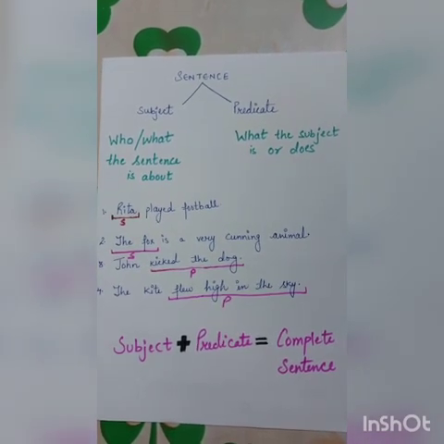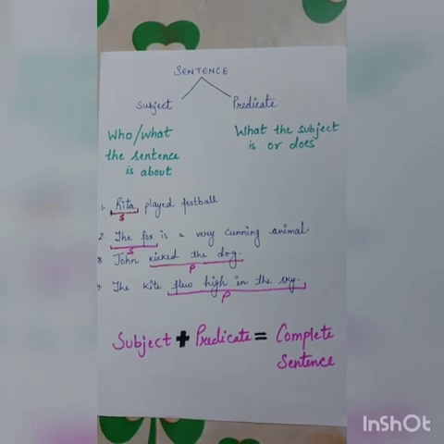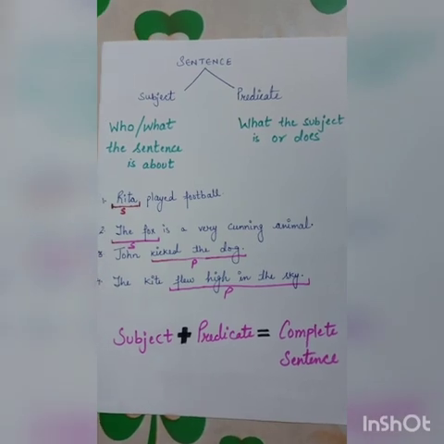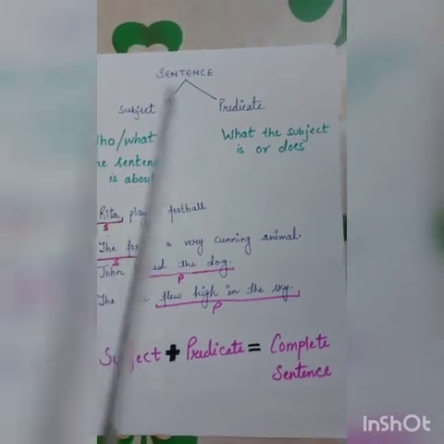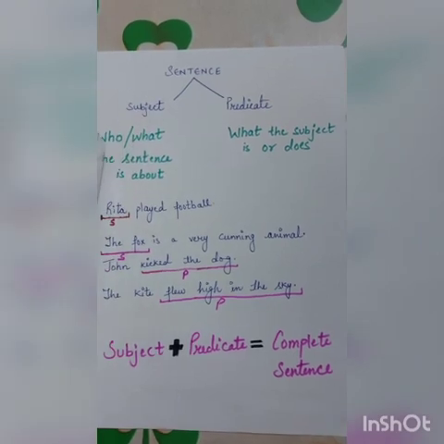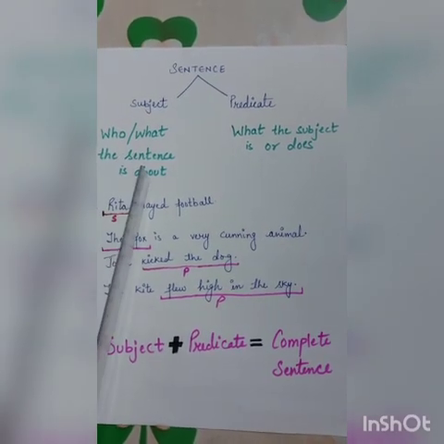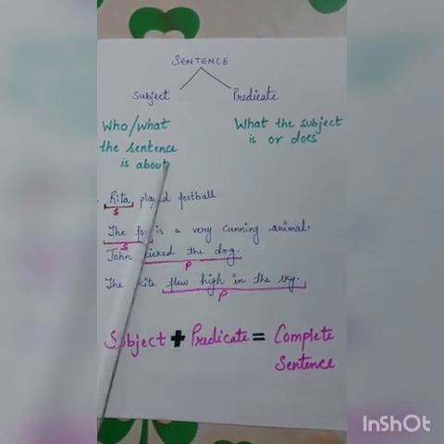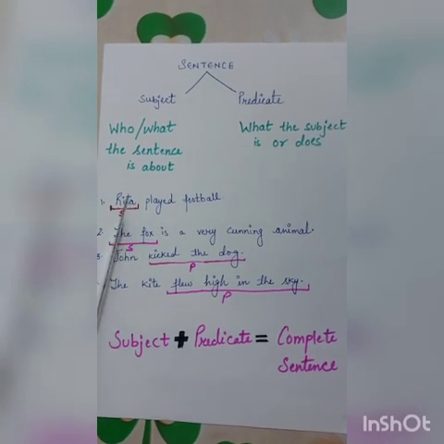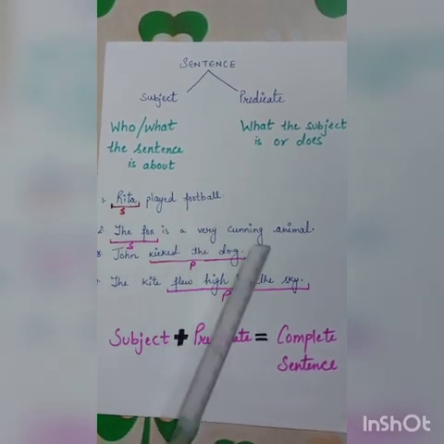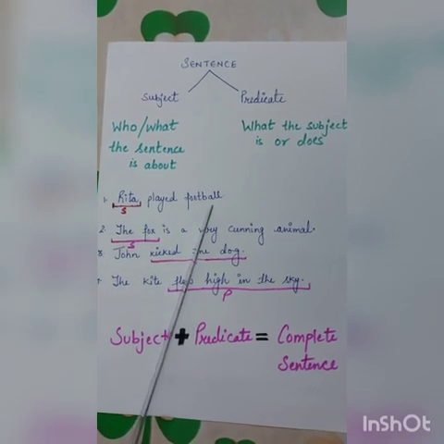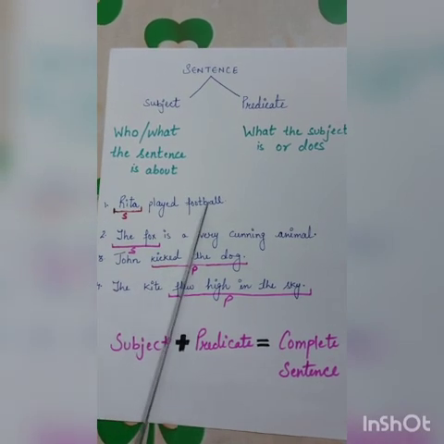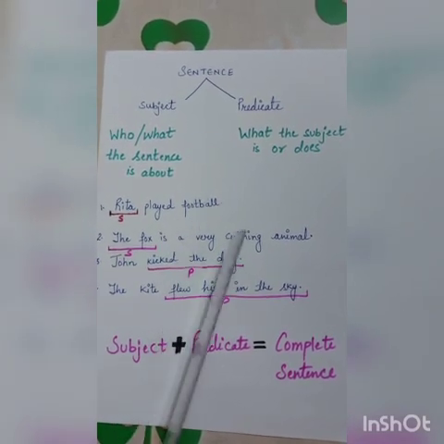Let's have a quick recap of all that we have done today. We learnt about parts of a sentence. All sentences have two parts, subject and predicate. Subject tells who or what the sentence is about, and predicate tells what the subject is or does. We did some examples and we also underlined the subject and predicate in these sentences, like Rita played football. Here, Rita was the subject and played football, predicate.